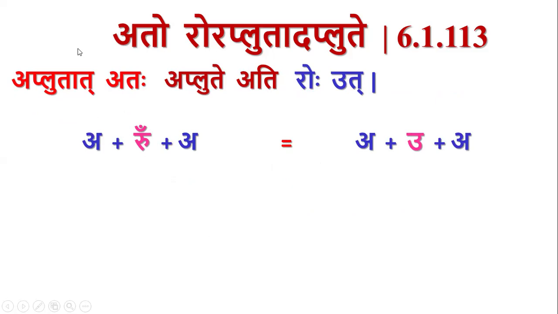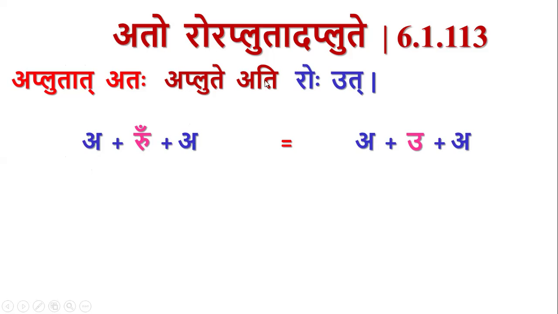Still we have this word apluta and also aplute in this sutra. I don't go into details of that because it is related to asiddhatvam. So at this stage understand that whenever there is rasva akara, after that there should be ru, then after that there should be again rasva akara.